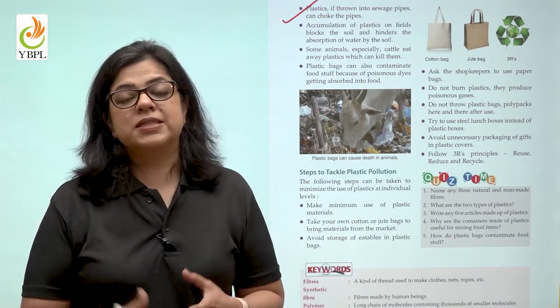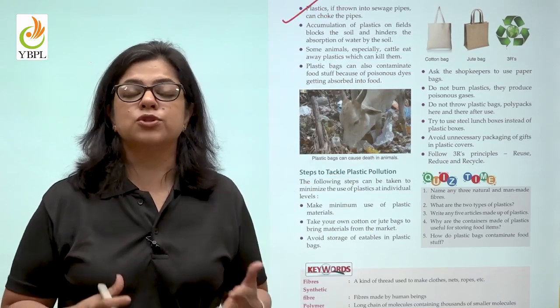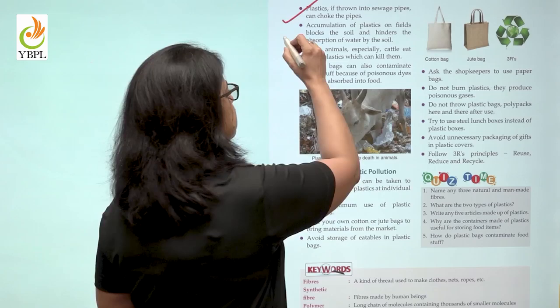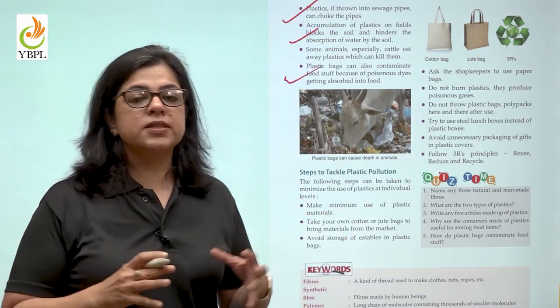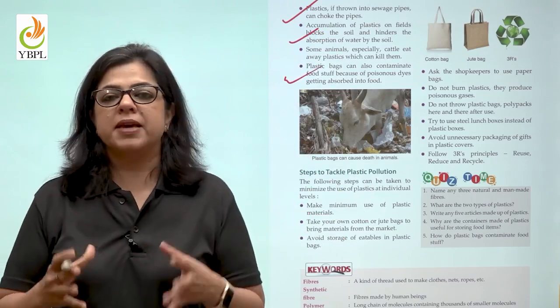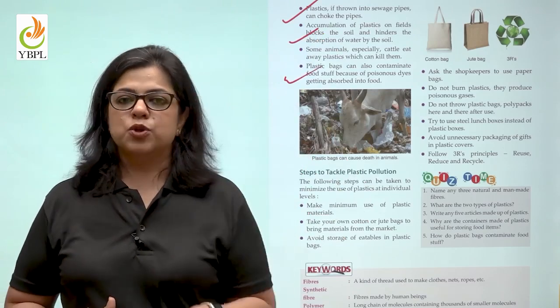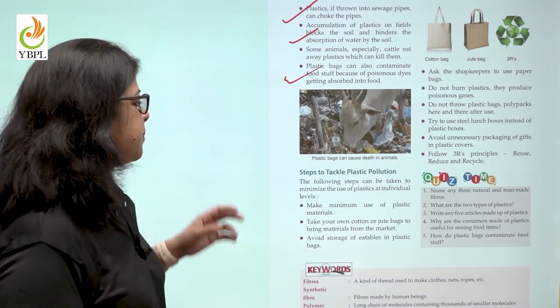And if animals eat plastics, they may also choke. Plastics can also contaminate foodstuffs because the different dyes that are used in making these plastics are absorbed by the food that is put in them.